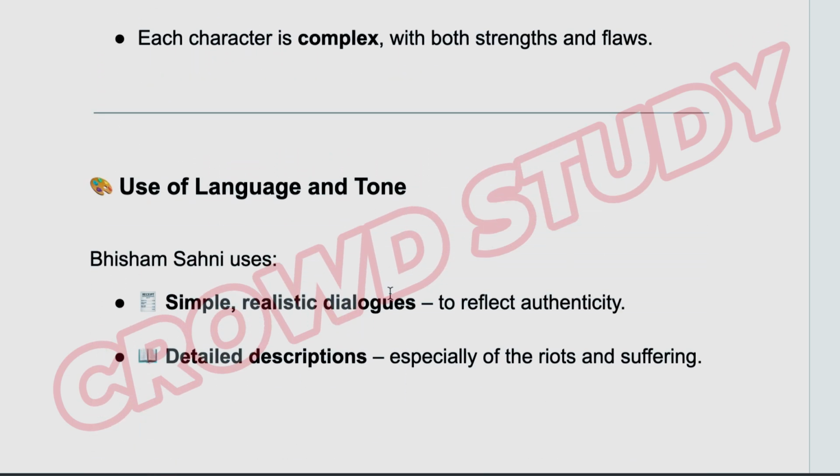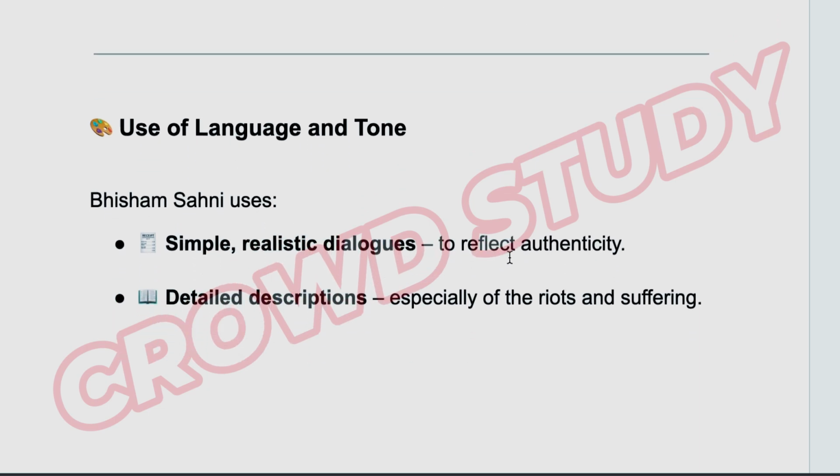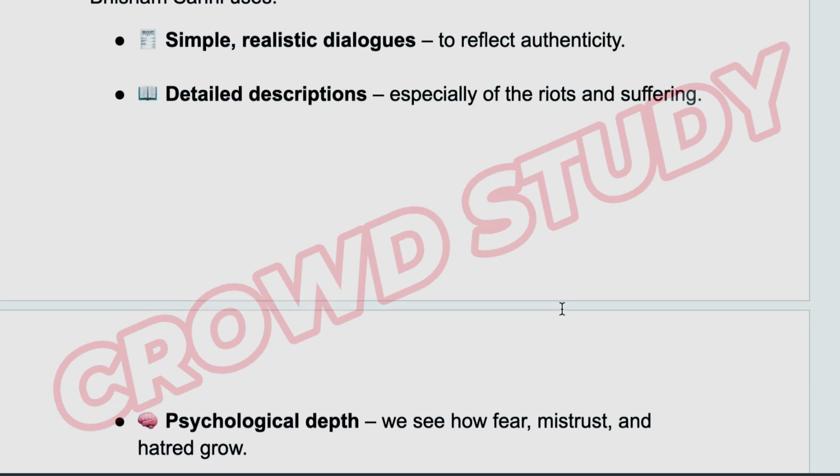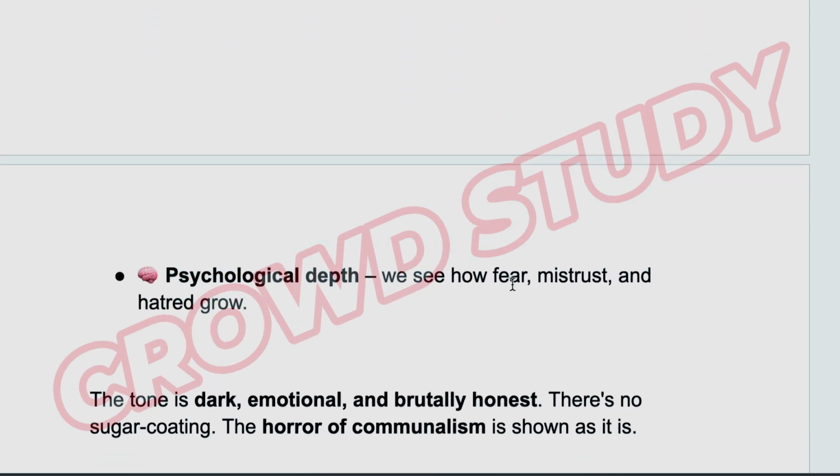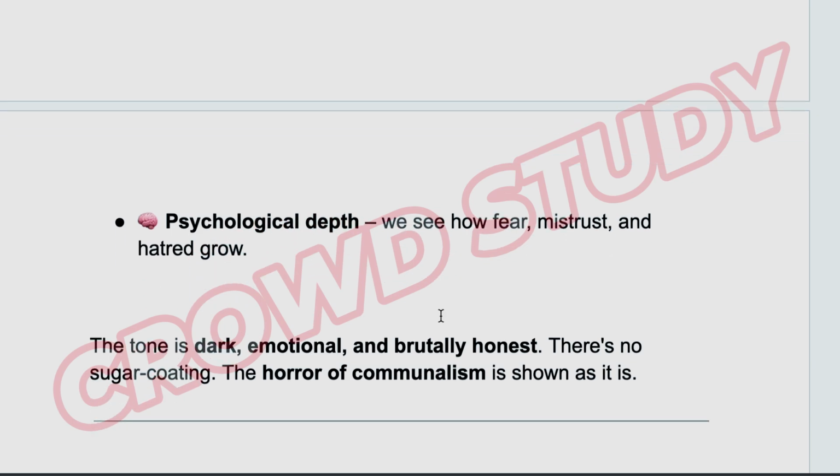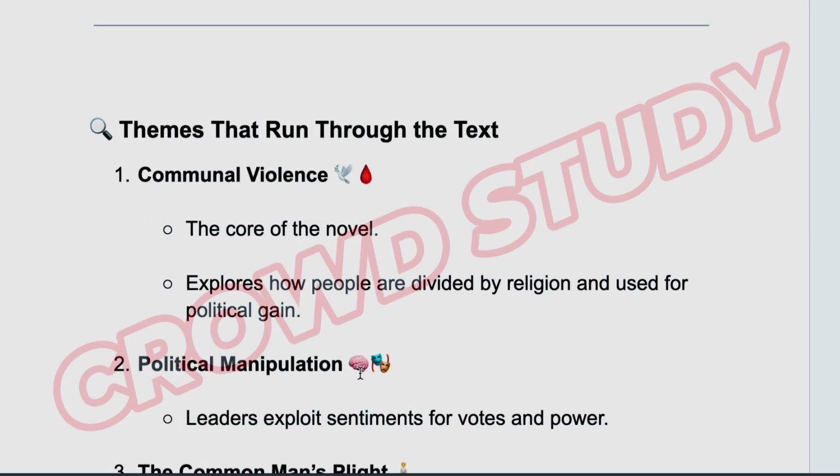Let's discuss the use of language and tone. Bhisham Sahni used simple, realistic dialogues to reflect authenticity. Detailed descriptions, especially of the riots and suffering. Psychological depth: we see how fear, mistrust, and hatred grow. The tone is dark, emotional, and brutally honest. There is no sugarcoating. The horror of communalism is shown as it is.